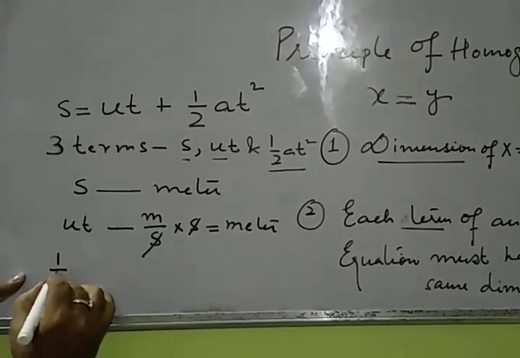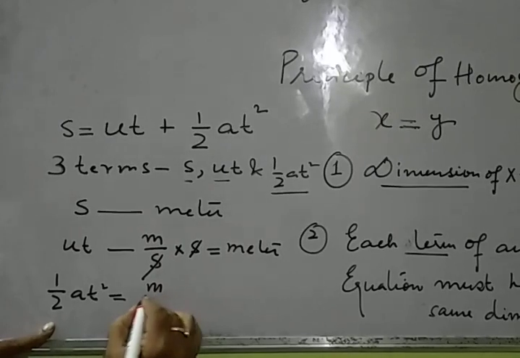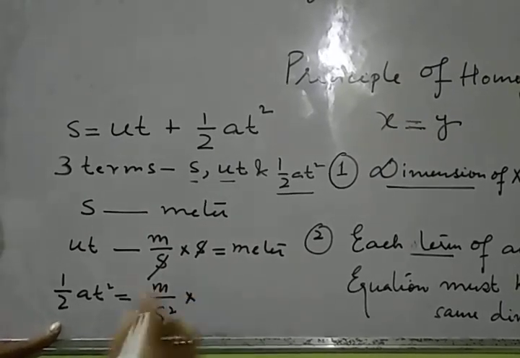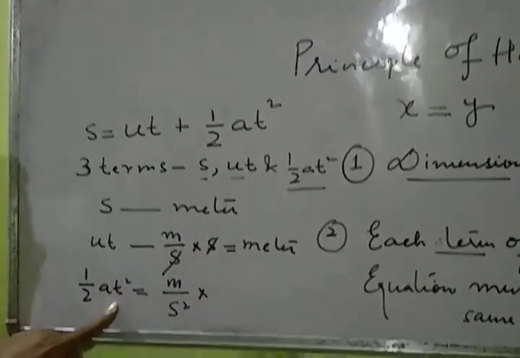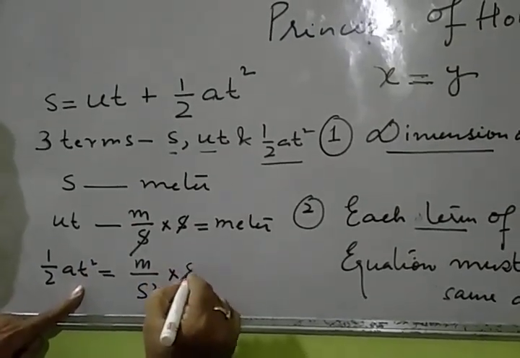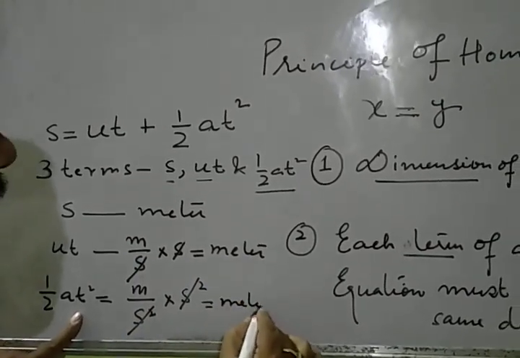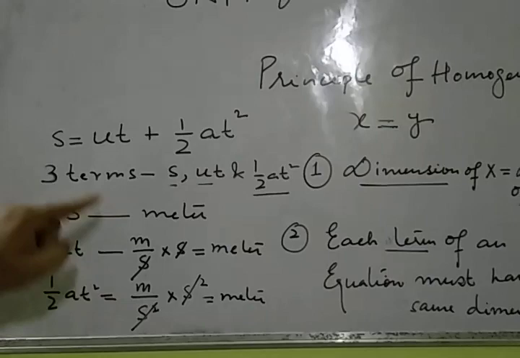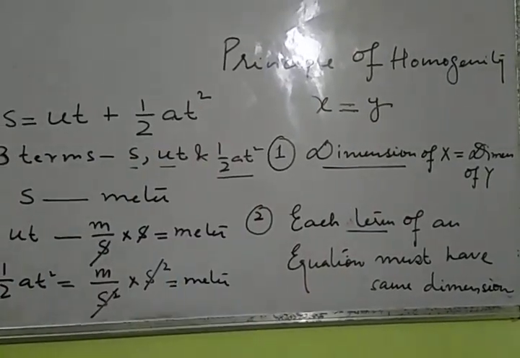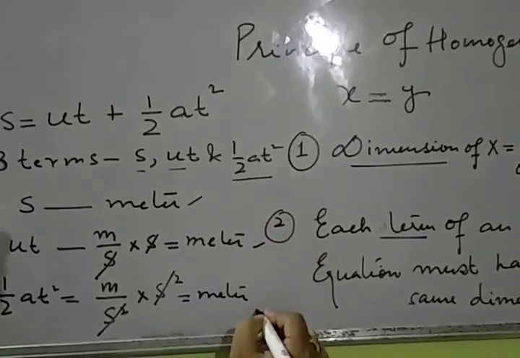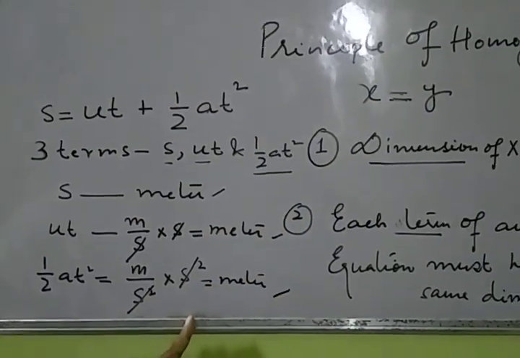What is the unit of half at square? a is acceleration, meter per second square, into t square, which is second square. Second square cancelled out, it is meter. So in this equation there are 3 terms, and every term has the same dimension and same unit: meter, meter, meter. So the principle of homogeneity is established.